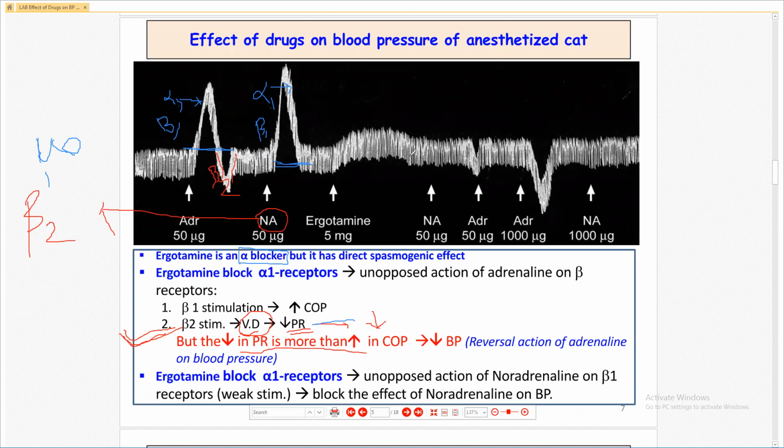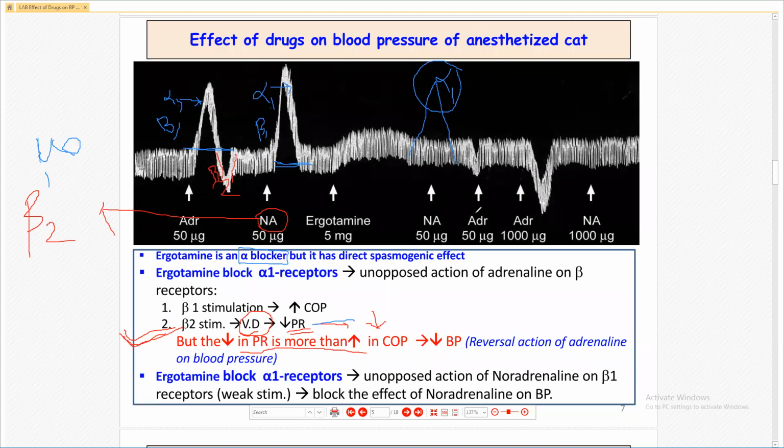See, there is no increase in the blood pressure. Why? Because alpha 1 is blocked. That's why there is no increase in the blood pressure. Beta 1 does not have higher activity.